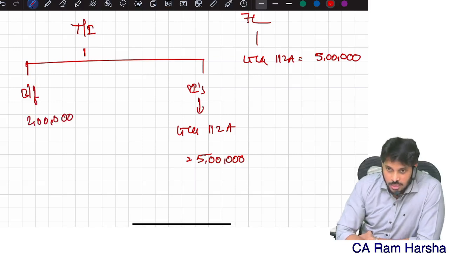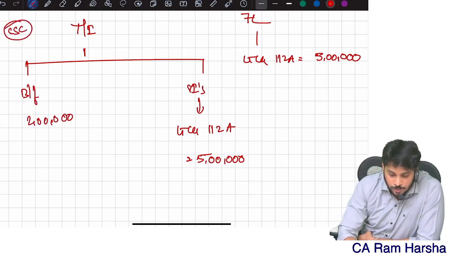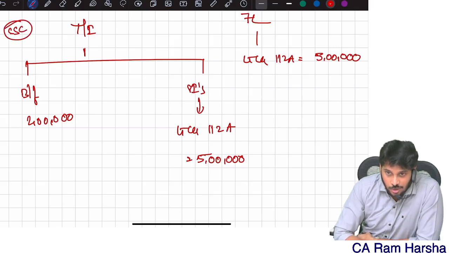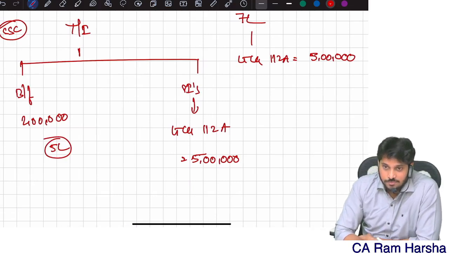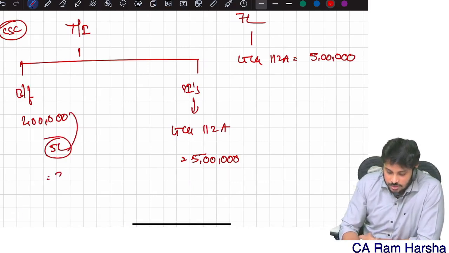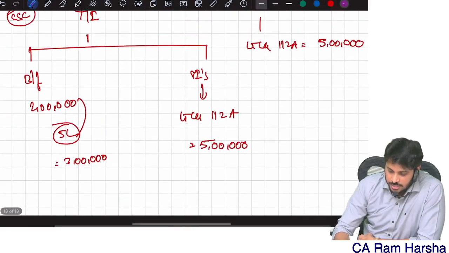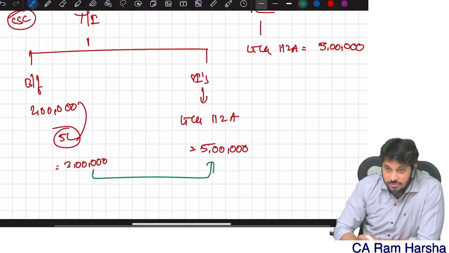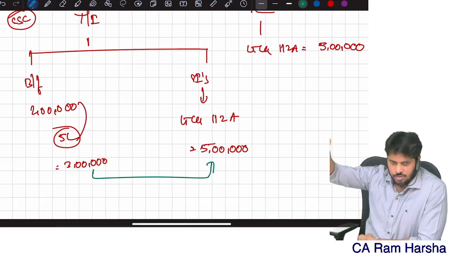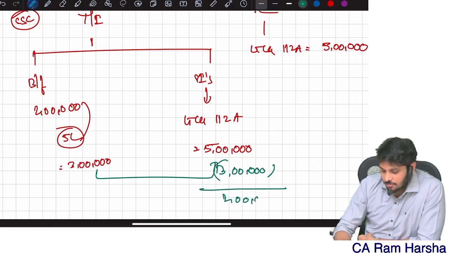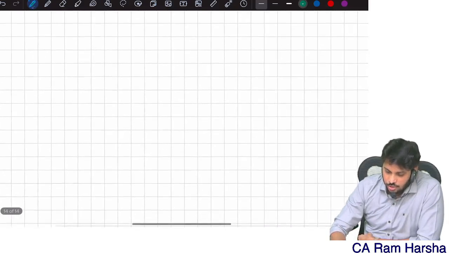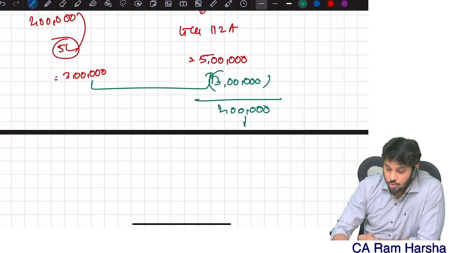2 lakhs. Suppose this SSE is a super senior citizen. How much is the basic exemption limit? So after set off, there is still unutilized basic exemption limit. What can this SSE do with the unutilized limit? Set off with 111A, 112, 112A. Remaining are not there, so 111A. 3 lakhs I will set off. What is the balance 112A income? 2 lakhs. Now I need to compute tax on this balance 112A income.